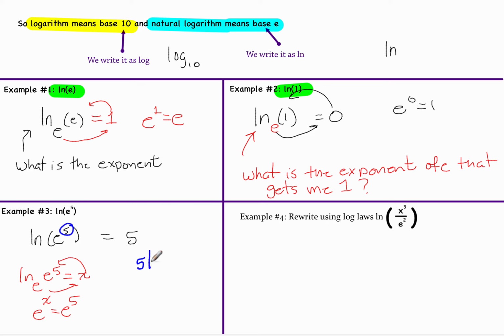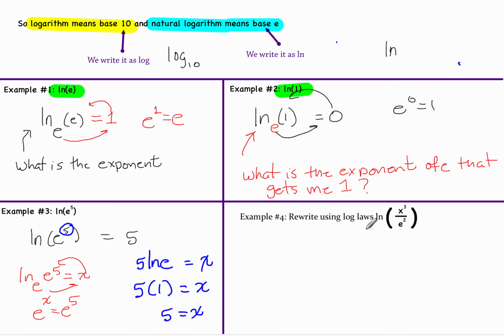And then I'm left with the natural logarithm of e. Oh, well, up here I learned that the natural logarithm of e is 1. So 5 times 1 should get me the x I'm looking for. So x is 5. So however you want to learn it, go for it.